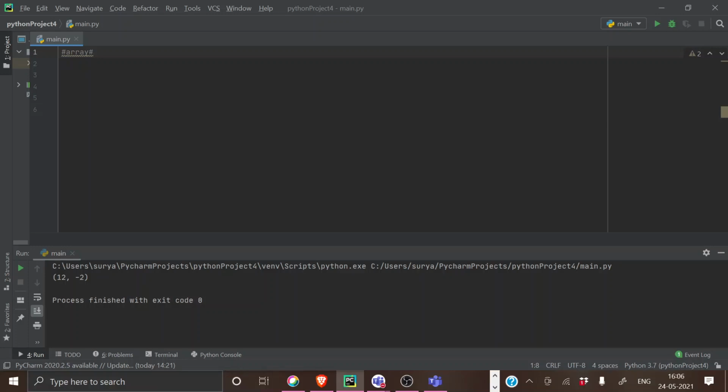That's a restriction here. If you want to create an array using the array module, the elements of the array must be of the same numeric type too. So let's quickly get into the syntax of it.